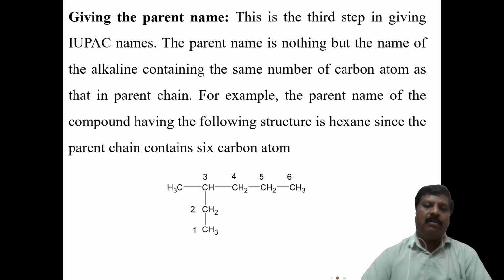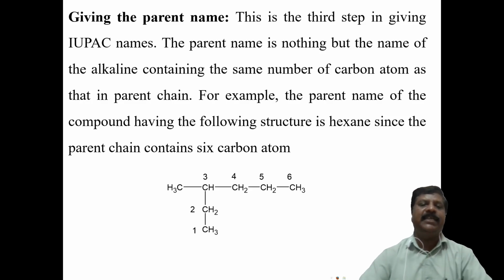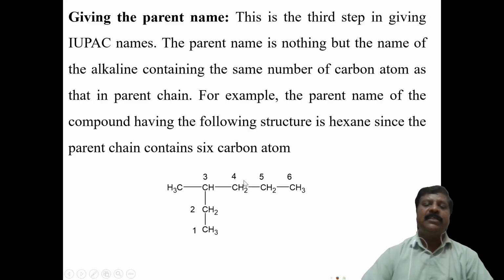Therefore any organic compound mainly contains 3 parts. One is the root word, the second is the suffix, and the third is the substitution. The root word is concerned with the number of carbon atoms in the chain. Here, giving the parent name, 6 carbon atoms means hex.